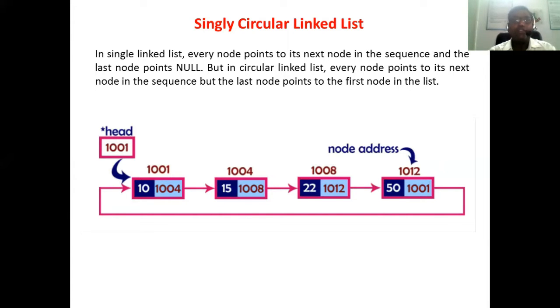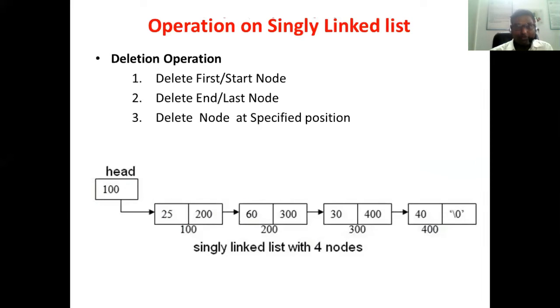In the previous video, we have already learned about the singly linked list. In case of a singly linked list, there is one drawback. Once you start the traversing, for example here, the starting node is having the address 100. We have to start the traversing from this particular linked list, so we have to start from 100.